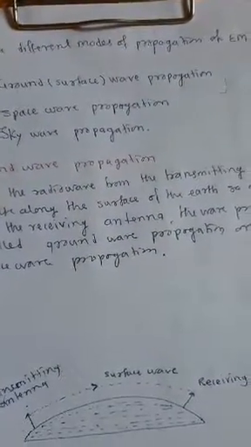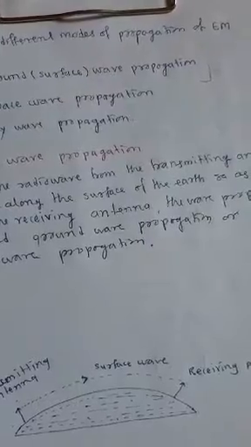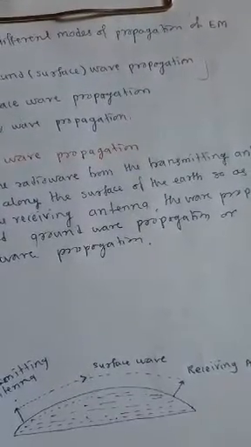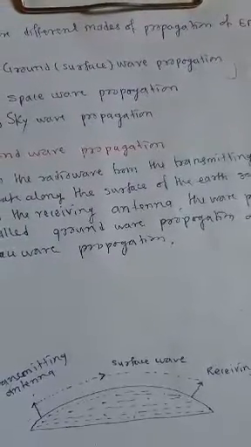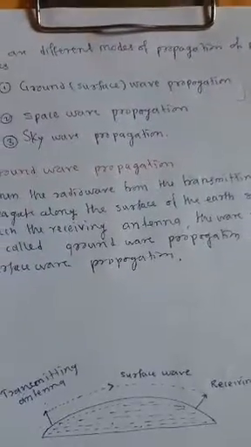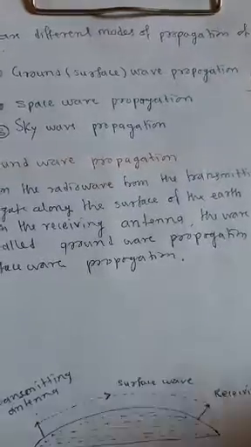We know that the electromagnetic waves in the frequency range of a few hertz to about 10 to the power 11 hertz are generally called radio waves.